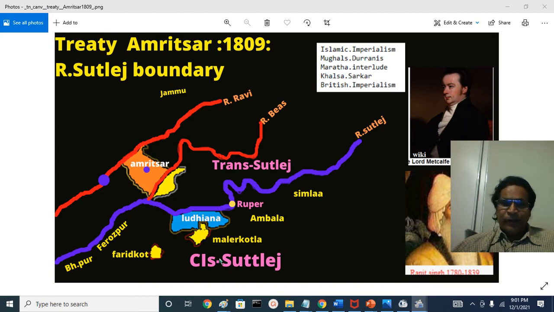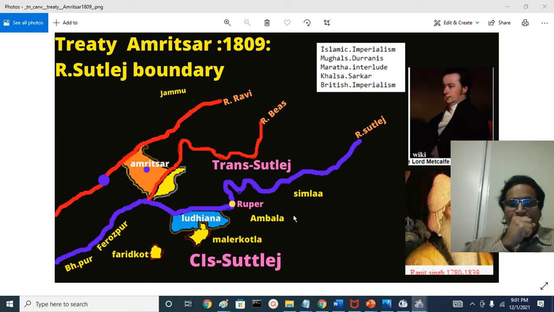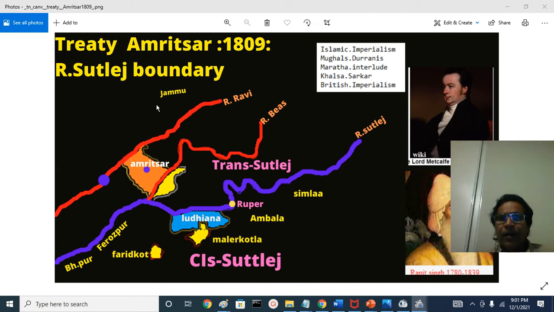He was only attacking them and trying to incorporate them. That was prevented by the treaty, so the British in a sense got some advantage.